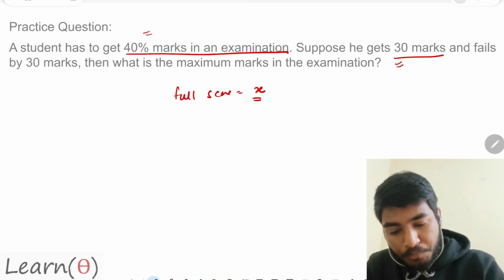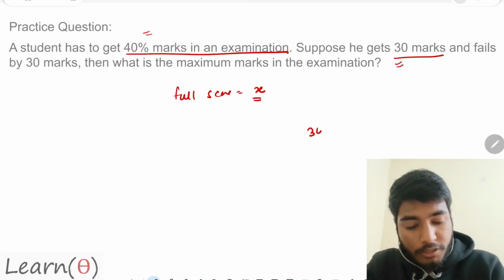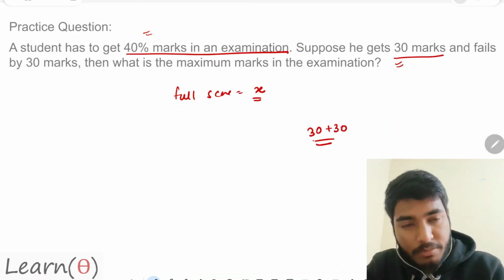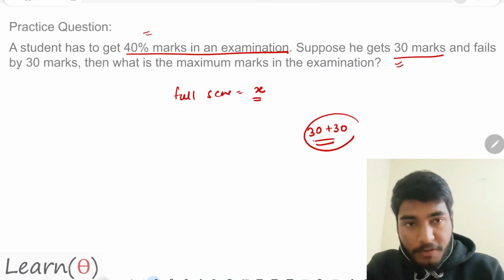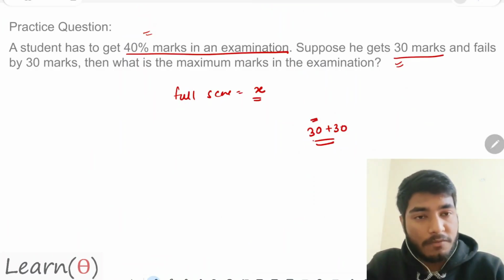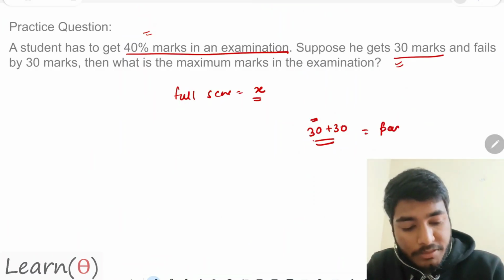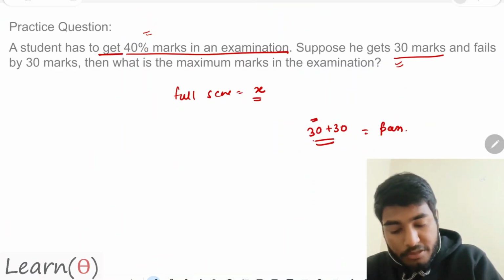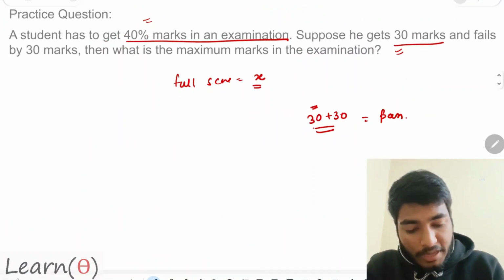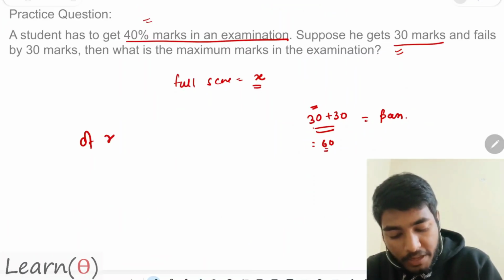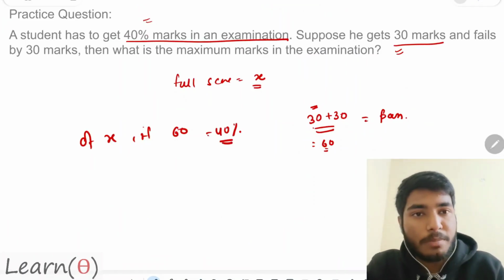Now, how much have I got? I have got 30 marks, and I am failed by 30 marks. I am failed because I have got 30, but if I had scored 30 more marks, then I would have passed. And what is the passing criteria? It is said that the passing criteria is 40% to pass the exam. So can I say that 30 plus 30, that is 60, is the passing mark? Of X, if I get 60, then I am getting the 40%, which is the passing criteria.